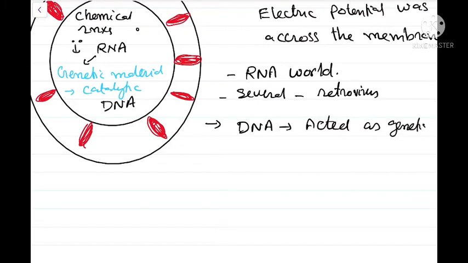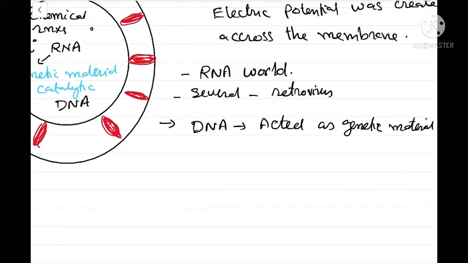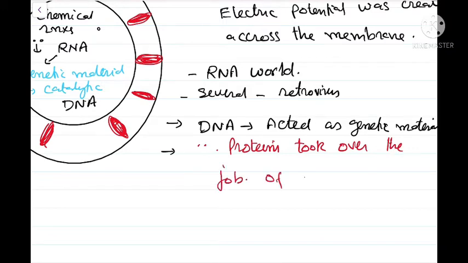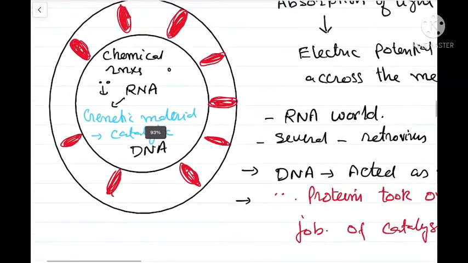So DNA acted as the genetic material because RNA is very unstable, and the catalytic job was taken by the proteins. Let me fix this first. So proteins now acted as the catalysts, while the DNA acted as the genetic material. This is because RNA is very unstable. Therefore, naturally, in due course of time, RNA was taken over by the DNA as the genetic material.